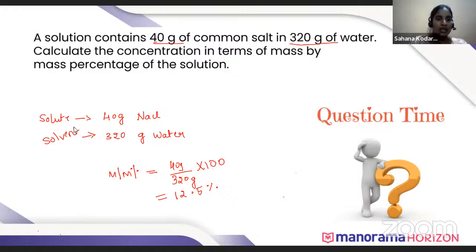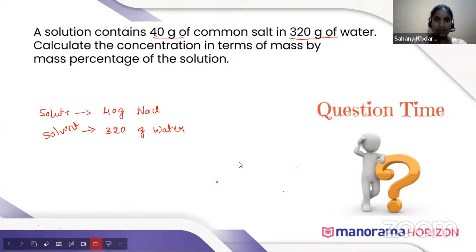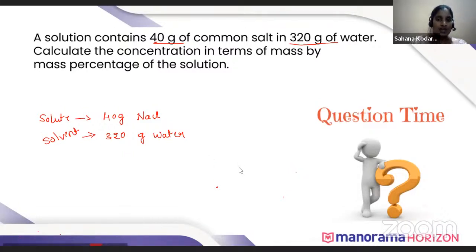Here we have 40 gram of NaCl, that I'll erase this, okay? Yeah, Lakshmi, it's correct. Sorry, I made a mistake.